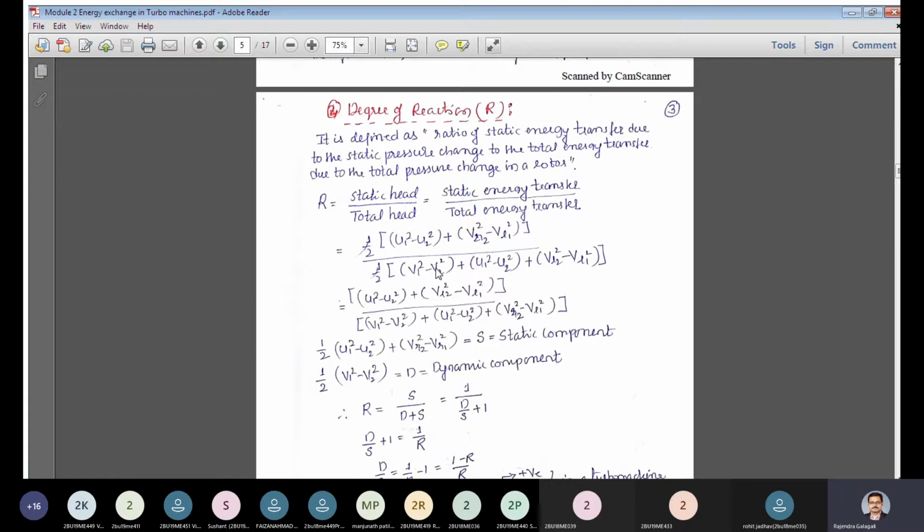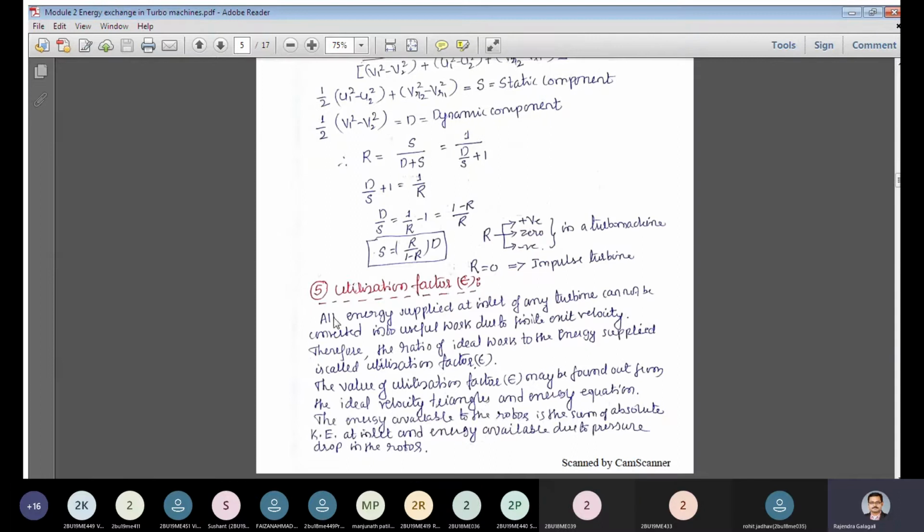That entire amount of energy available with the fluid cannot be converted into work; only a part of it can. That is defined by a term known as the utilization factor. How much of the available energy can be utilized or converted into useful work is the utilization factor. That of course depends on the turbine.